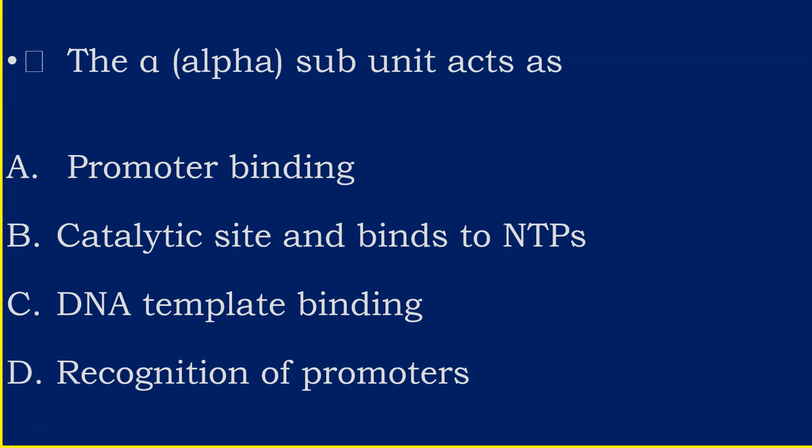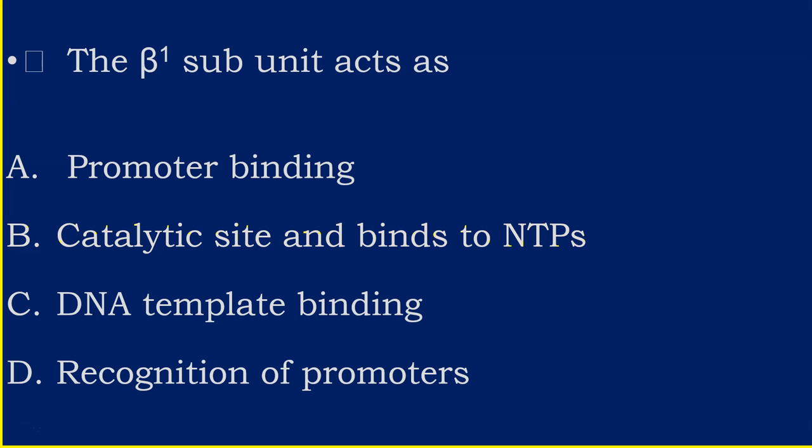The function of alpha subunit is binding to the promoter. Next, the beta subunit acts as the catalytic site and binds to NTPs. It catalyzes the reaction.